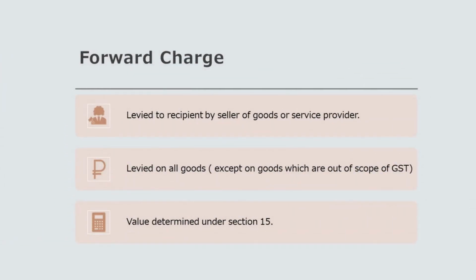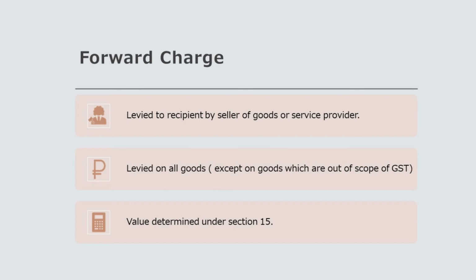The forward charge is the pretty straightforward mechanism where, in the normal course of any taxation acts, it is levied to the recipient by the seller of goods or services provider. So the services provider or the goods seller will charge the GST to the recipient by invoice as usual.